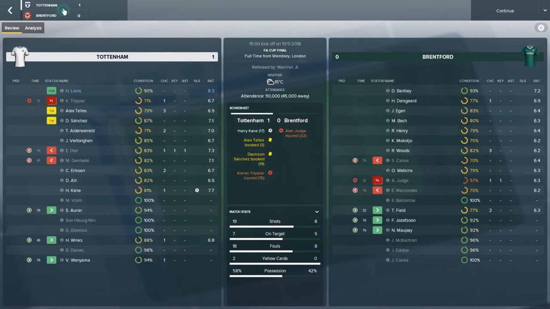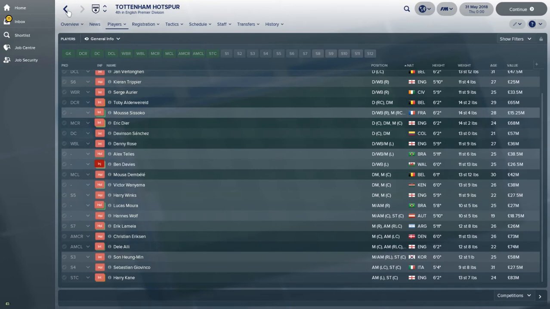I don't know too much about Brentford. Not anymore. I used to watch them a little bit because they're not too far from me. Not amazingly close, but not hugely far either.